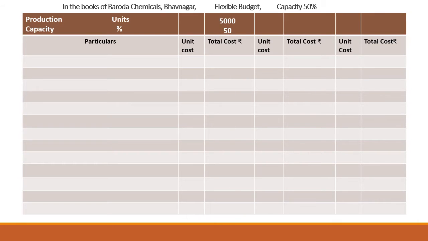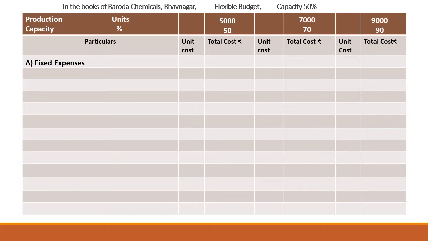In the upper corner, you can see 50% capacity and units are 5,000. Now for 70% capacity, we will calculate the units as 7,000. If for 50% is 5,000, how much is for 70%? So by cross multiplication, we will get 7,000 units, and again same for 90%. Now the same calculation we will have to do, which we have done before in the previous examples. That is, we will bifurcate our cost into fixed, variable and semi-variable. So let us solve this.